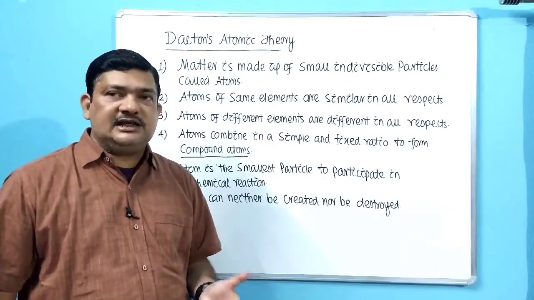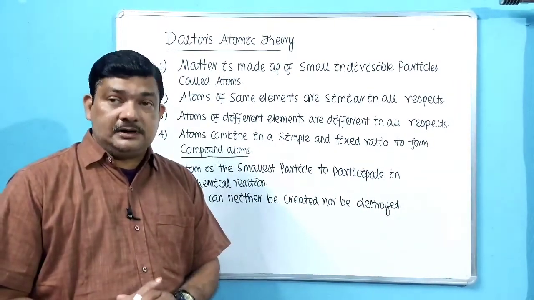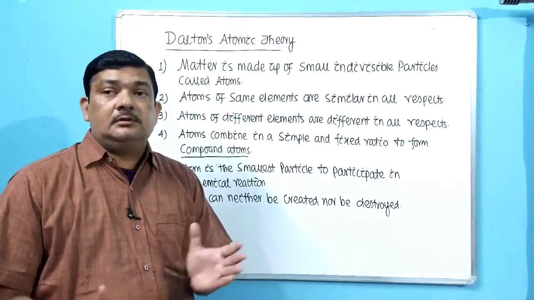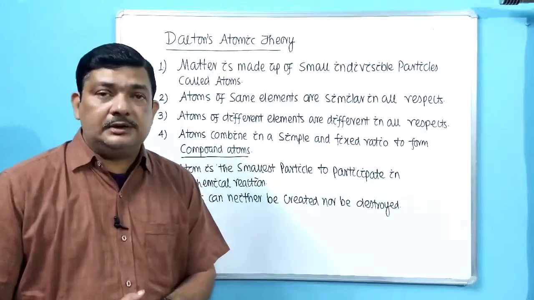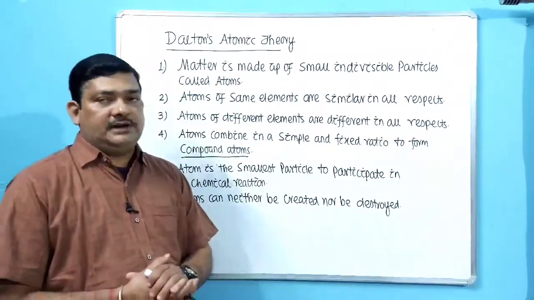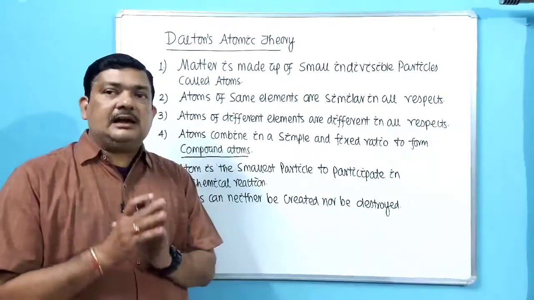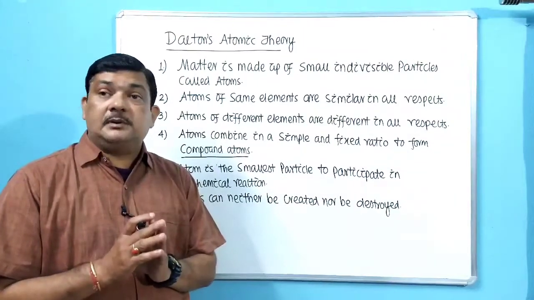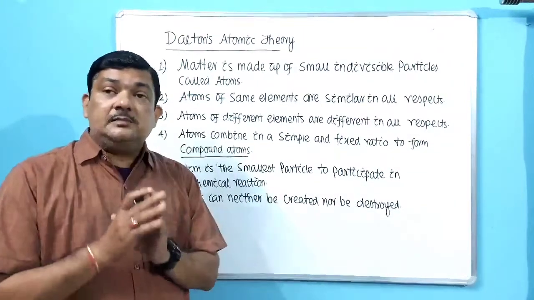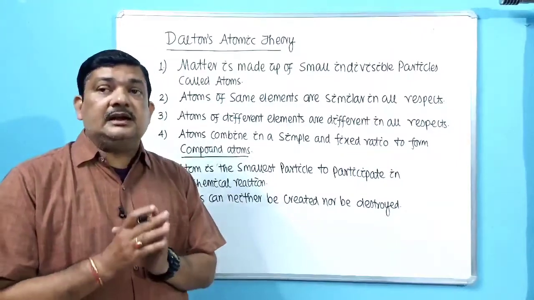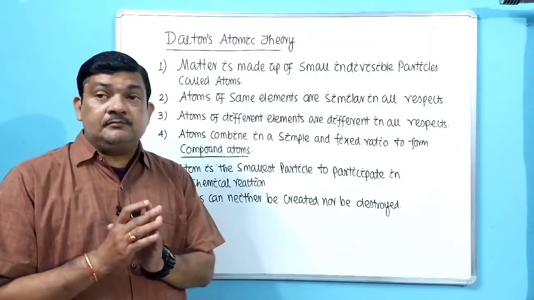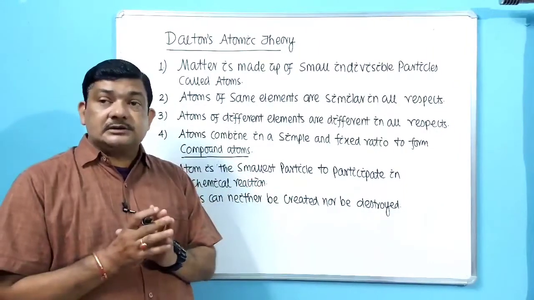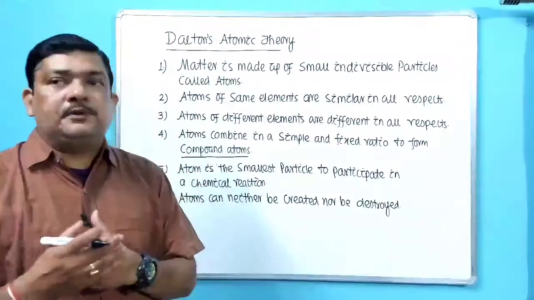But you know, nowadays there are around 35 types of subatomic particles, and out of which we discuss mainly 3: electron, proton and neutron, which are the building blocks of an atom. That means atom is very well divisible. That means his first point was also wrong, but at that time he proposed this.